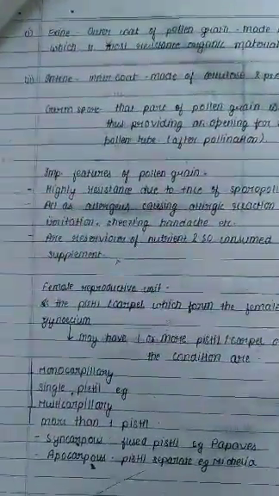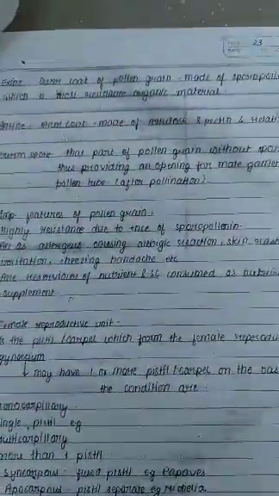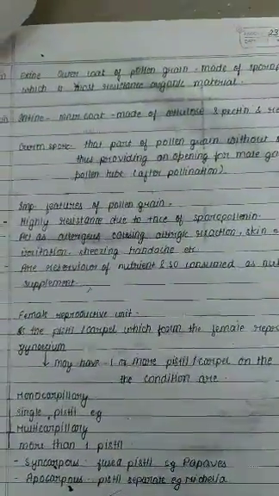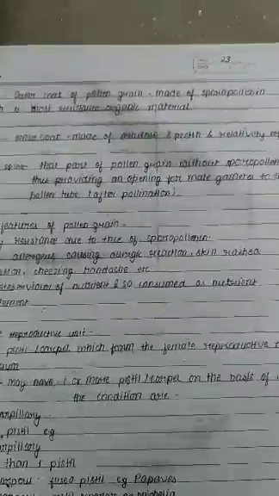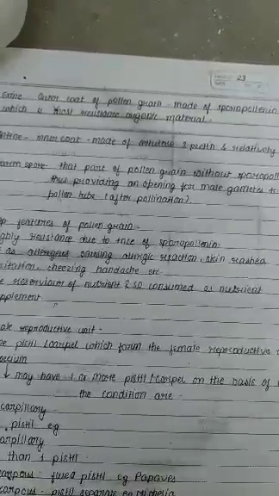As I told you, the exine, the outer part of the pollen grain, is made of sporopollenin, the most resistant organic, biological substance. The inner coat is made of cellulose and pectin, relatively softer. What is the germ pore? It is the part of the pollen grain without sporopollenin, and thus provides an opening for the male gametes to enter the pollen tube after pollination. What are the important features of pollen grain?